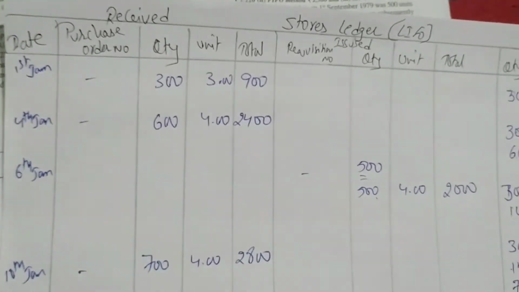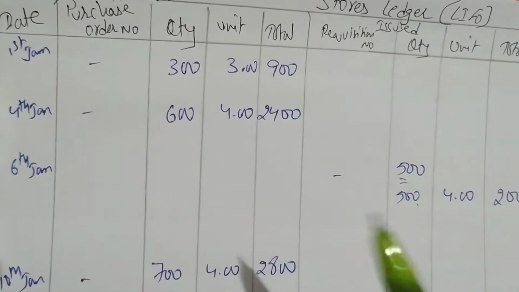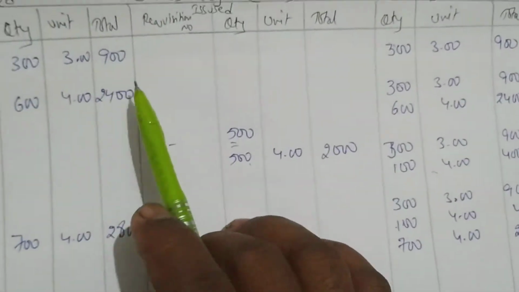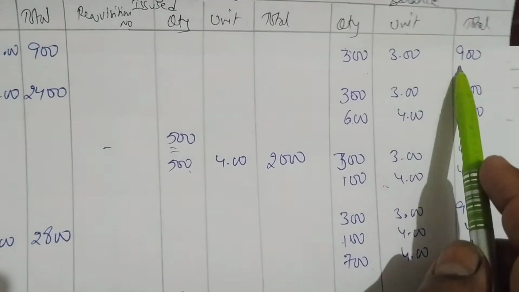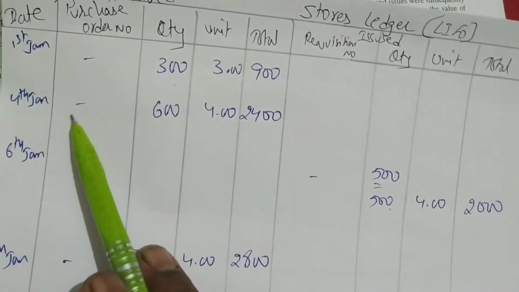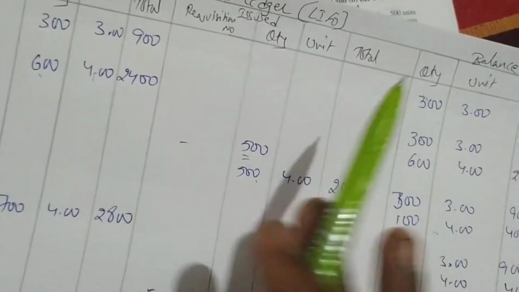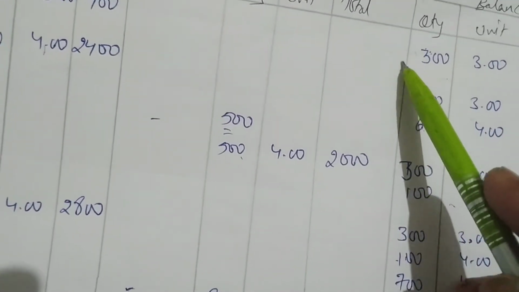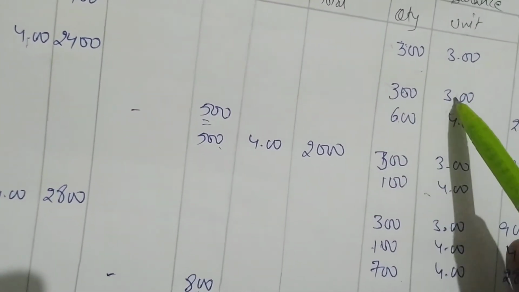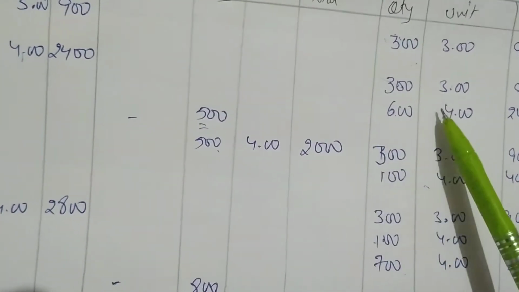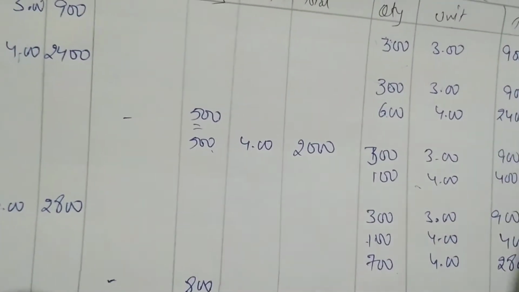See what we have done here. On 1st January we purchased 300 units with 3 rupees, 900. So the same balance you have tried: 300, 3 rupees, 900. Next, on 4th January we have purchased 600 units with rupees 4, 2400. So first you have tried the balance: 300, 3 rupees, 900. Then you have purchased 600 units, and this you have tried: 600 with 4 rupees, 2400.